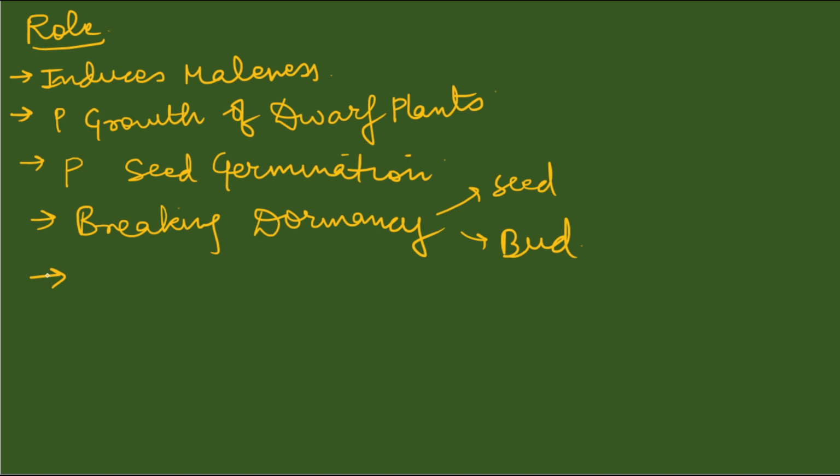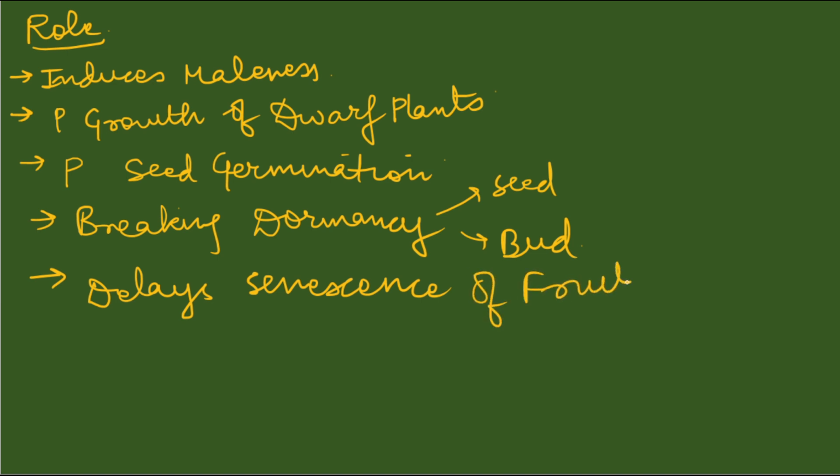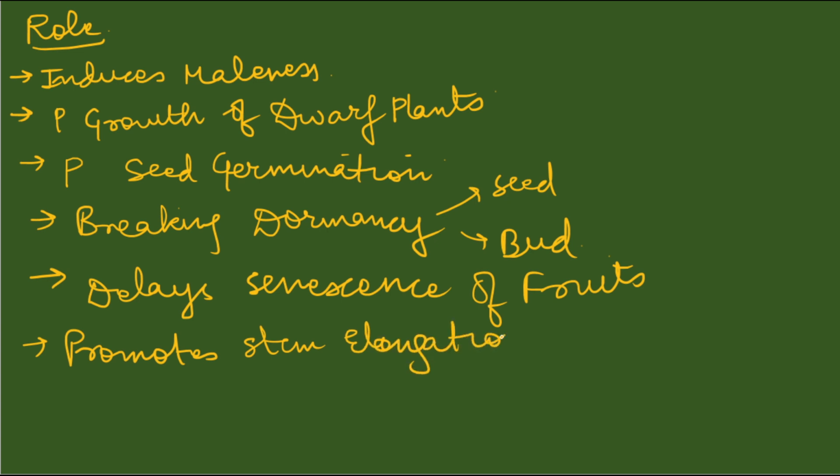Moving on, it delays senescence of fruits. It promotes stem elongation. It accelerates flowering in long day plants.